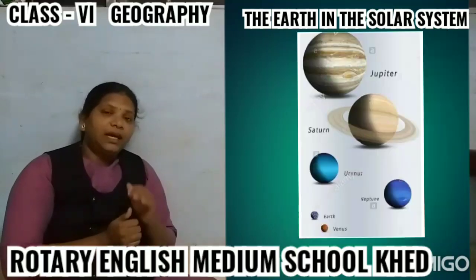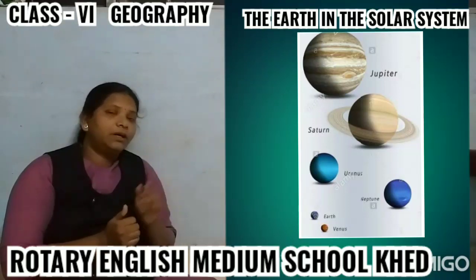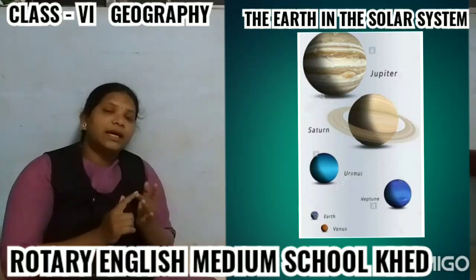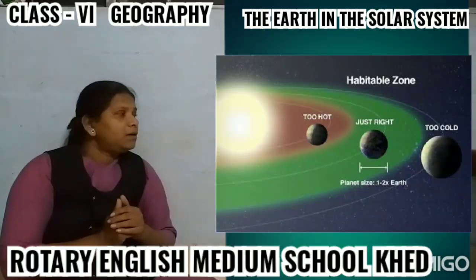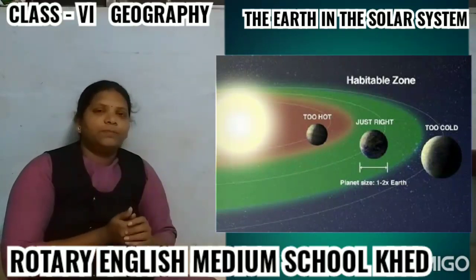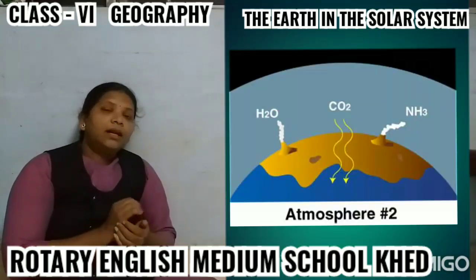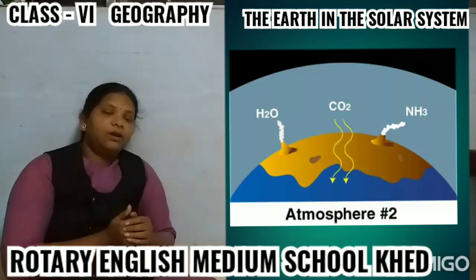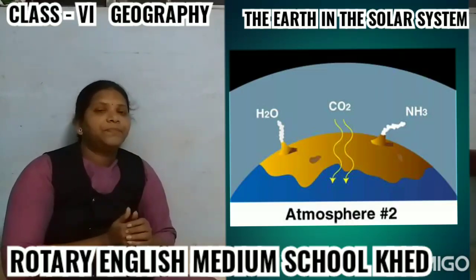Number 4, in size it is the fifth largest planet after Jupiter, Saturn, Uranus and Neptune. Number 5, the Earth is neither too hot nor too cold. Number 6, it has a large quantity of oxygen in the atmosphere. Why? For the survival of living beings, for breathing, right?